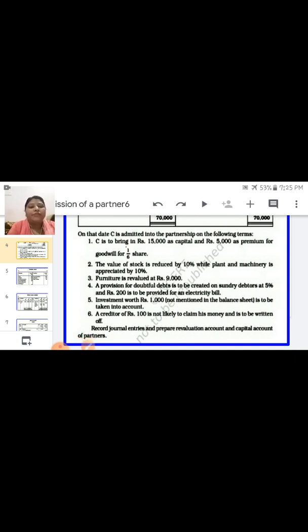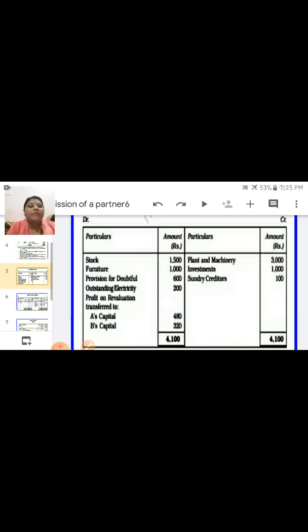Now how you have to prepare journal entry? So children, look at here revaluation account again. First of all look at the debit side, this side you have to see.